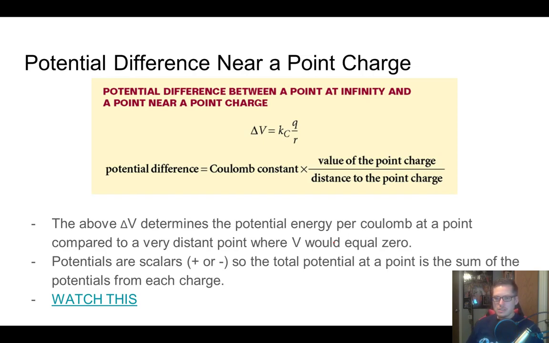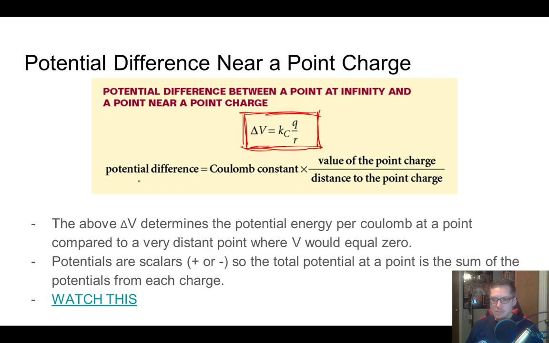Okay, and then this part gets a little bit more confusing. This is when you have a charge that's close to the point charge, and then imagining that charge when it's very, very far away from that point charge. And it simplifies a lot of things down, okay? And this is the big formula that we really care about here. The last one is important, but this one makes our life way easier because of the way things cancel, and we could derive it if we wanted to. It's not too terribly difficult.